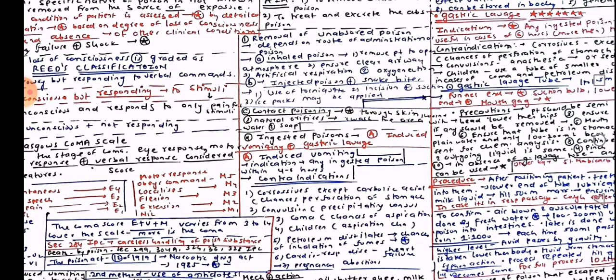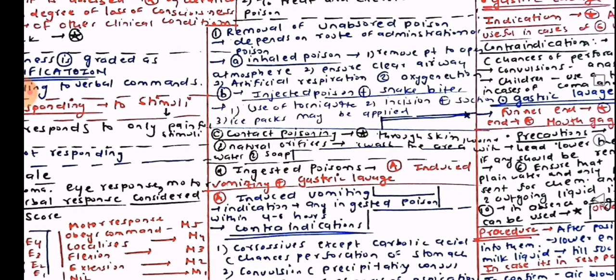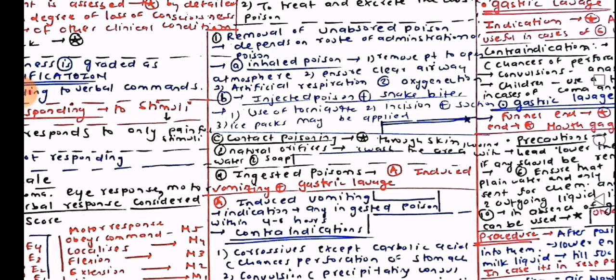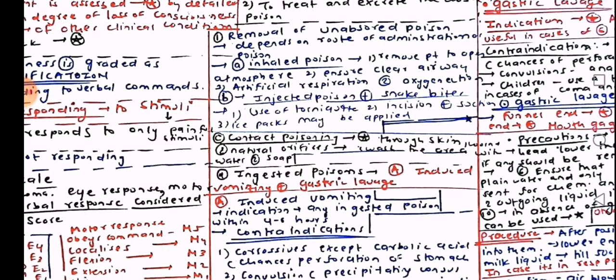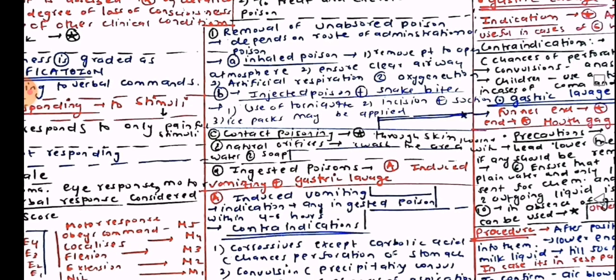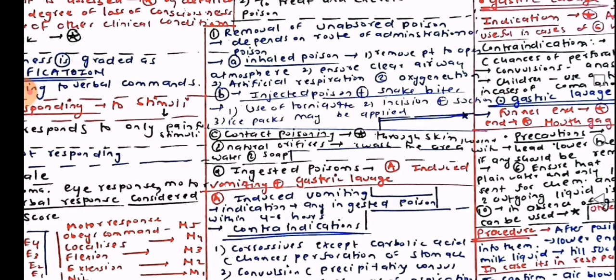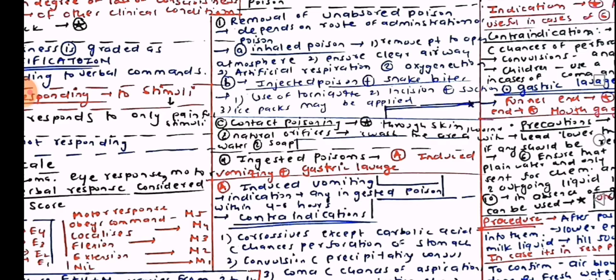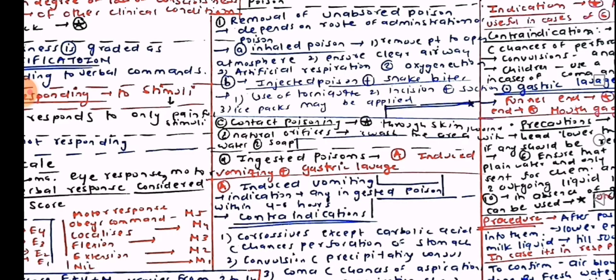Now we see the different methods of removal of unabsorbed poison, which depend on the route of administration of the poison. First, inhaled poisons: remove the patient to an open air atmosphere, ensure a clear airway, give artificial respiration if needed, and oxygenation. Second, injected poisons plus snake bites: use of tourniquet, incision, suction. Ice packs may be applied. Third, contact poisoning through skin or natural orifices: wash the area with soap and water.